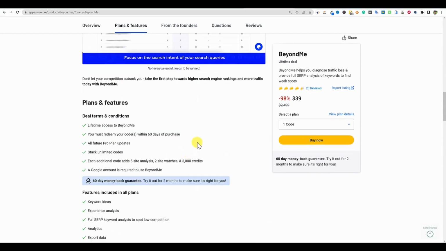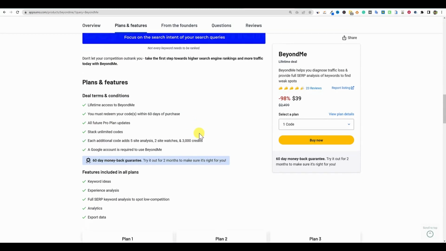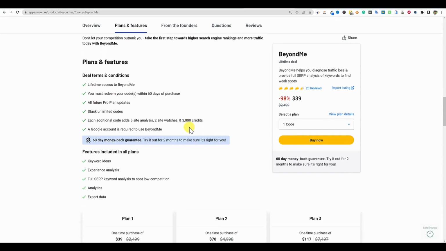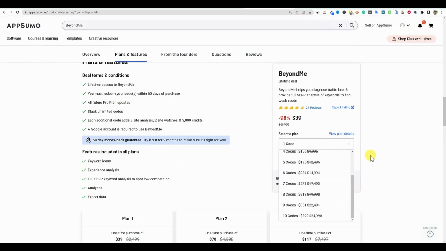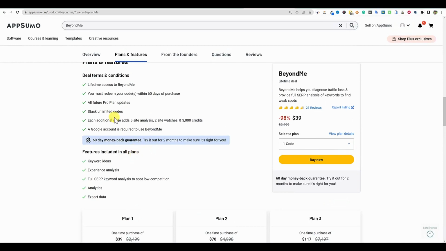So on to the plans and features and pricing. We're looking at over here, obviously you get the lifetime deal. You can stack unlimited codes. I'm not really sure what that means because we have up to 10 codes that we can stack. I don't know if you can stack more than that, but it does say unlimited right there. Each additional code adds 5 site analysis, 2 site watches, and 3,000 credits. A Google account is required to use BeyondMe. Maybe that's the way that you actually sign up.